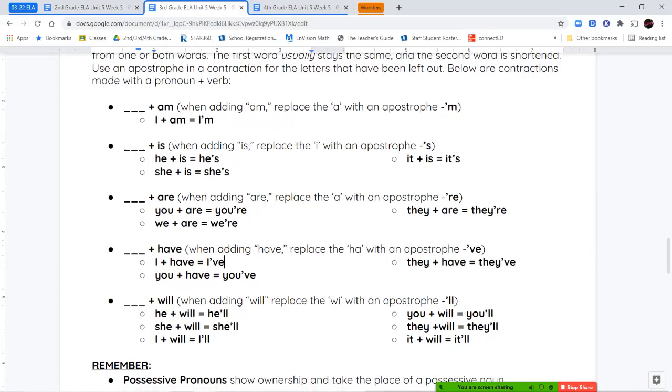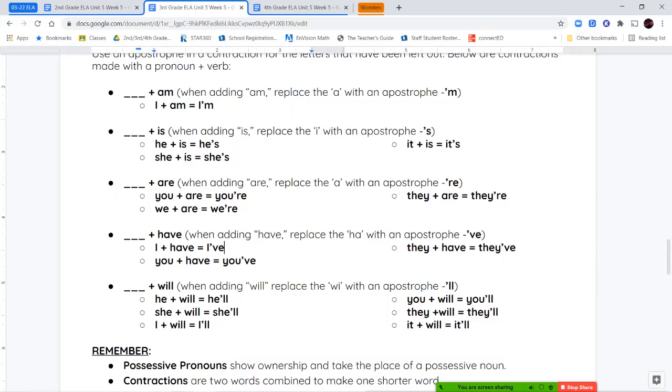And the last one we're going to look at is contractions with the word will. So when we're adding will, we're going to drop the WI and replace it with an apostrophe and keep the LL. So he will becomes he'll, she will becomes she'll, I will becomes I'll, you will becomes you'll, they will becomes they'll, and it will becomes it'll.